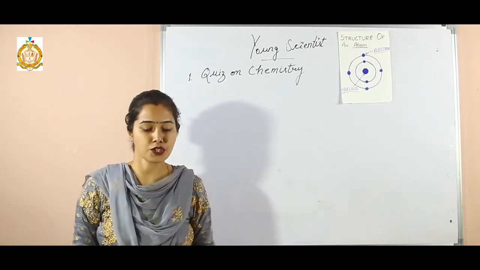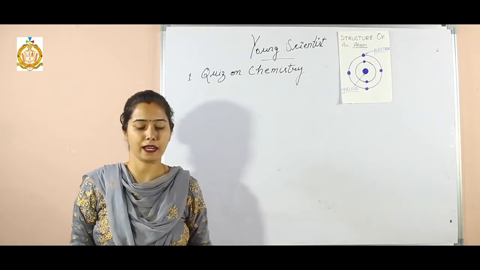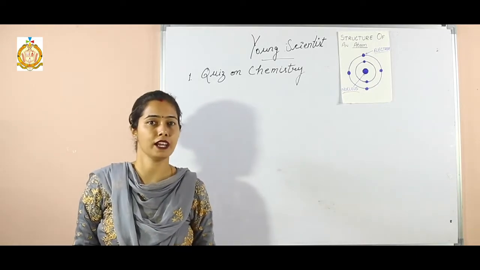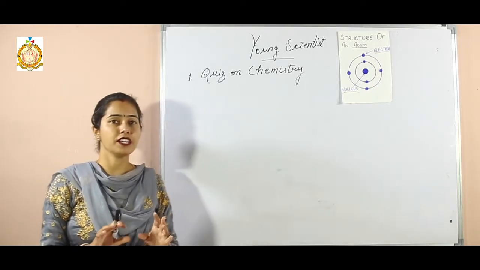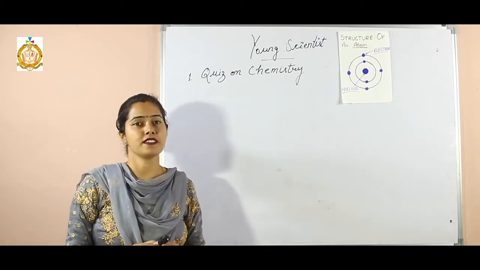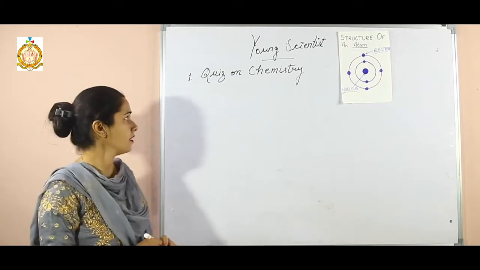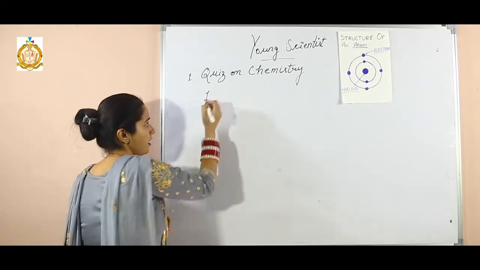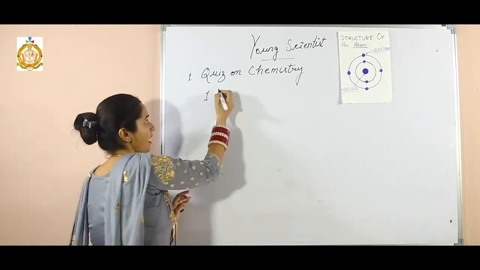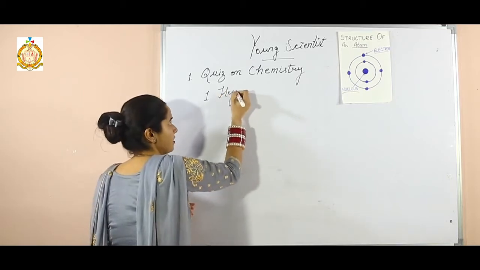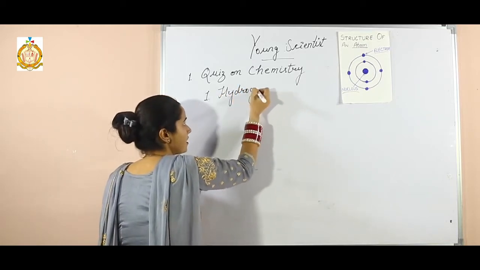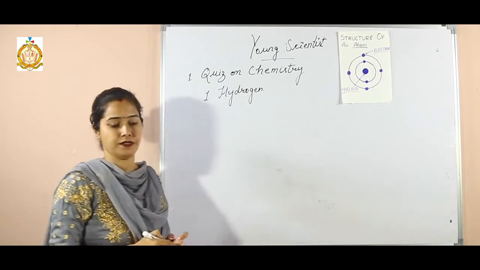So here the first question is, what is the first element on the periodic table? We have a periodic table where different elements are placed in an order, and the first element that is present in the periodic table is hydrogen. So first answer, that is hydrogen.